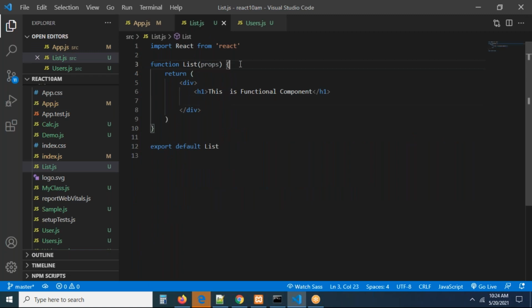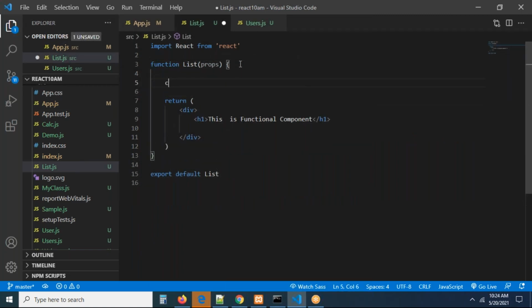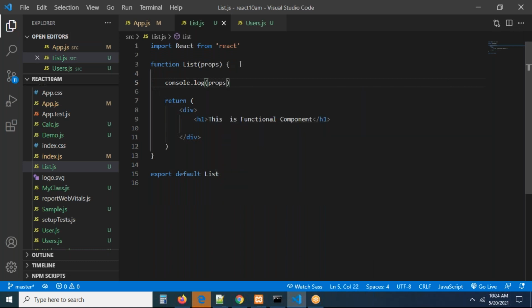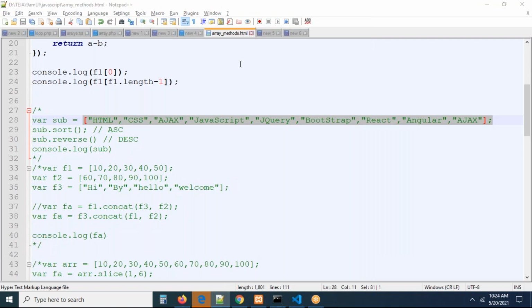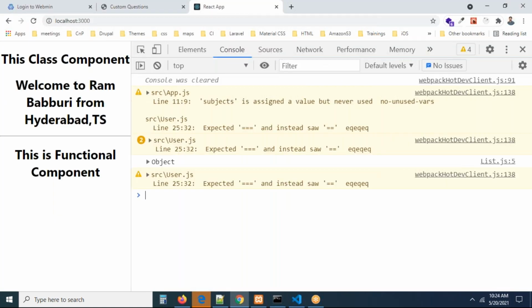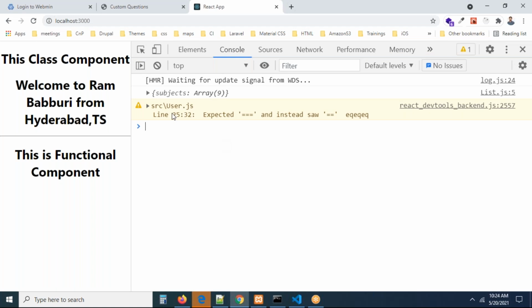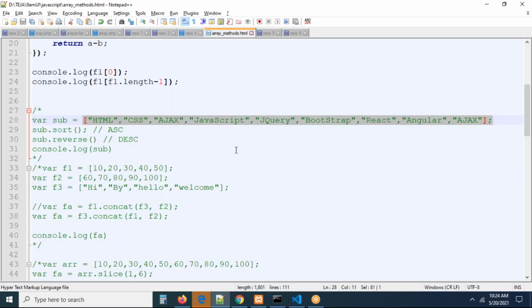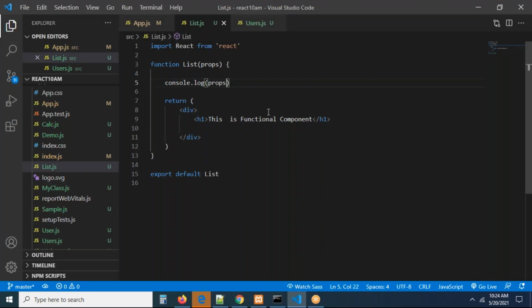First of all, let me check whether that is coming or not. So I'm going to print console.log, and just print the props object only. Now I think you can see in the console, press F12, we can check whether props is coming or not. Is there anything you're getting? Yeah, I'm getting subjects of 9, guys. Can you see you're getting the data now? The data which is coming from that component to this component as an array. If you just print the props, that's enough.